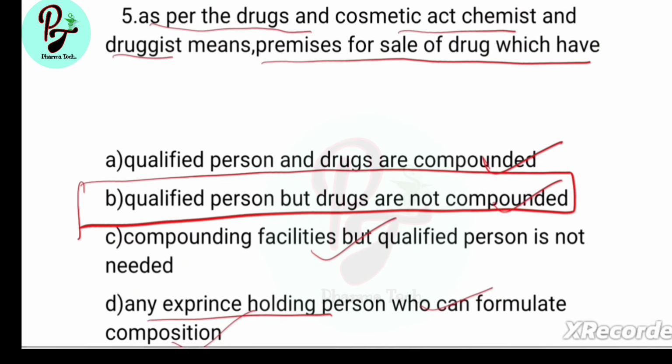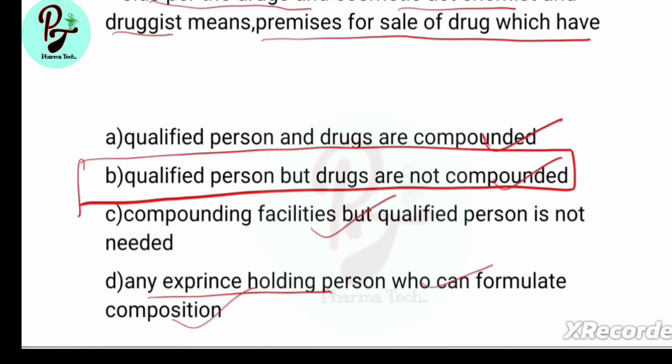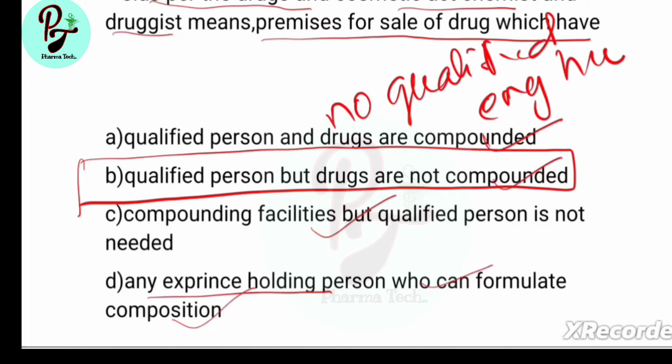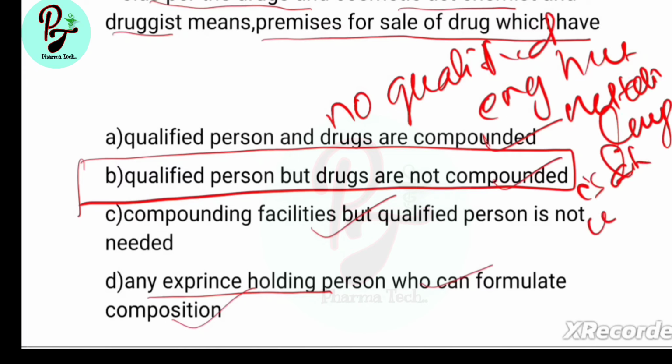As per Drugs and Cosmetics Act, what is chemist and druggist, what is pharmacy? Let's see, drugstore has no qualified person engaged, but retailing of drug is there with some restriction. What is chemist and druggist?